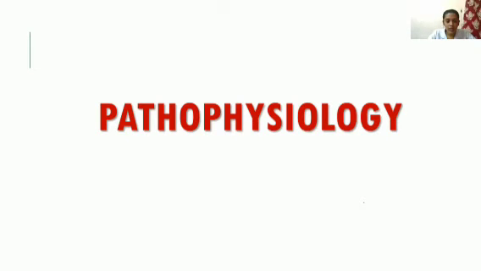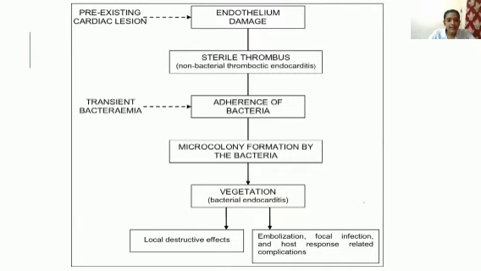Next, we are moving on to the pathophysiology: how the bacteria enters our body, how it proliferates, etc. Pre-existing cardiac lesion. I already said, if there is already a cardiac lesion or any malformation in the area, there will be endothelium damage, and there will be a sterile thrombus.